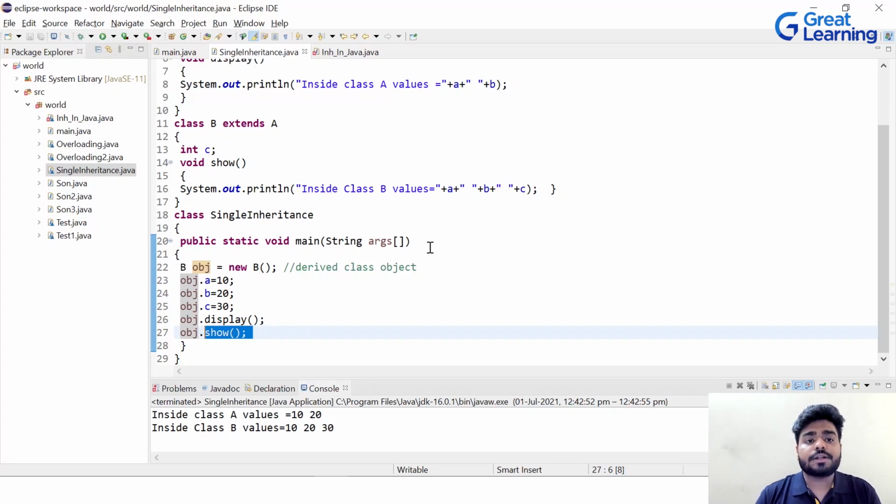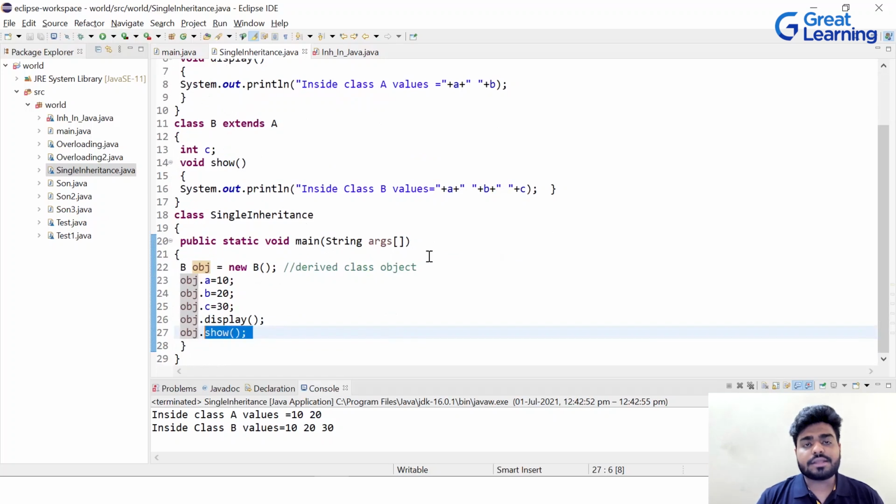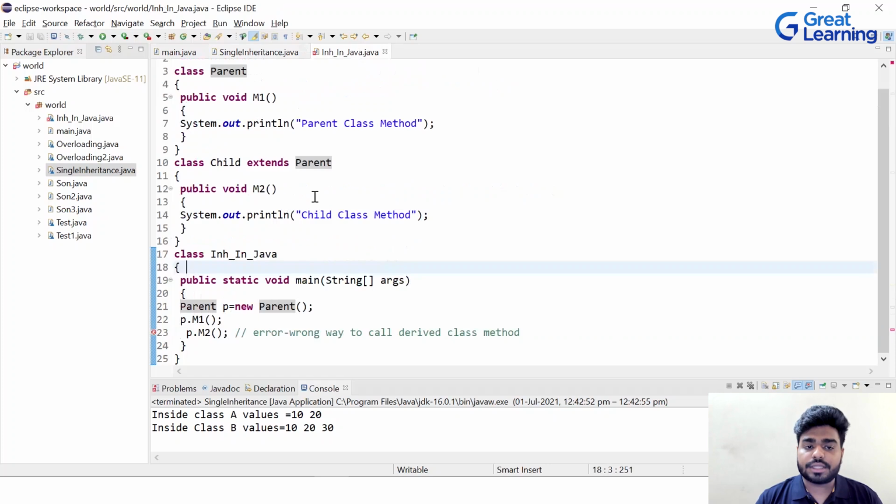So in this program, we are trying to understand that if you're trying to assign a value later on in the main method, you can assign the values of variables of A class also and B class as well. And similarly, you can print it out, right? Let's move to the next code, which is this one.